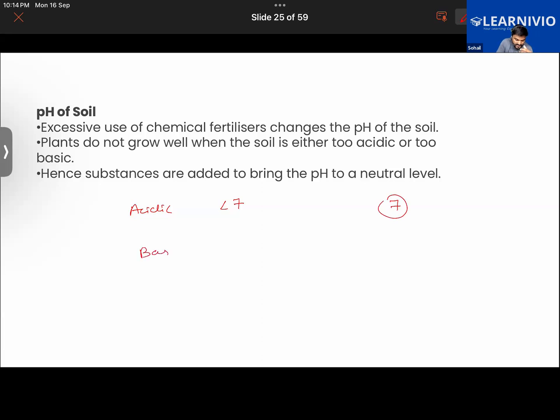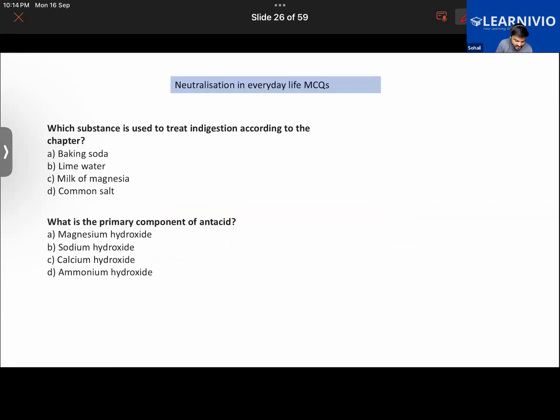While when the soil is very basic in nature, its pH level is more than 7. So addition of acid in this will return the pH back to normal. So that is one thing. You guys answer these questions and then we'll go to the next topic.